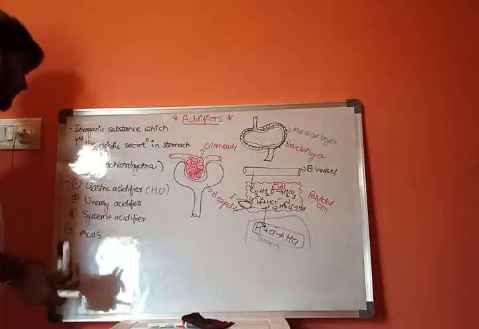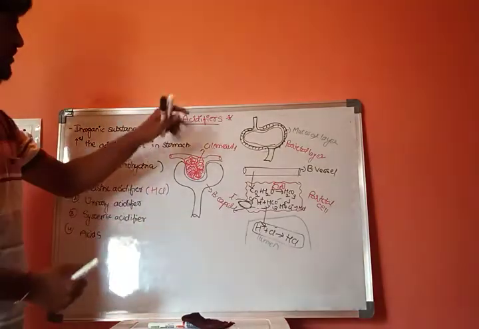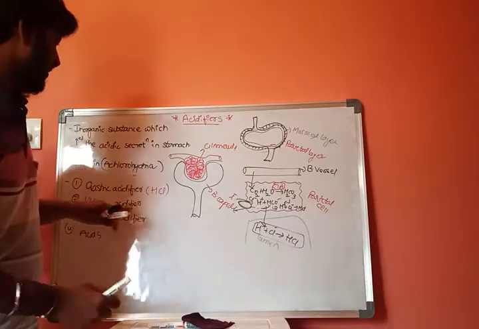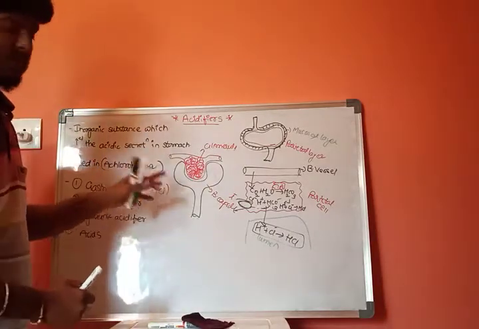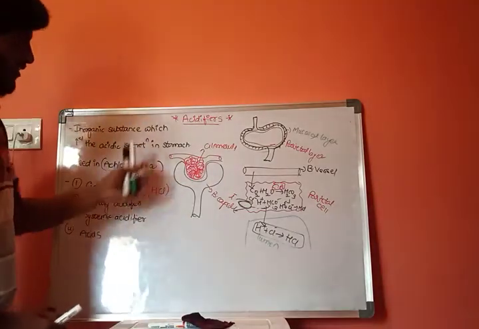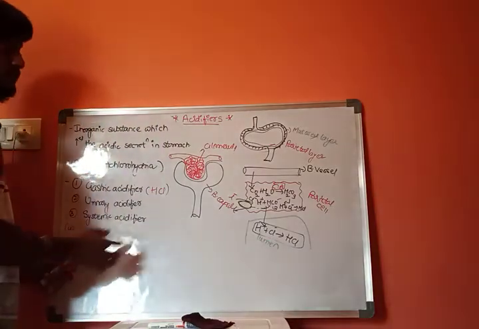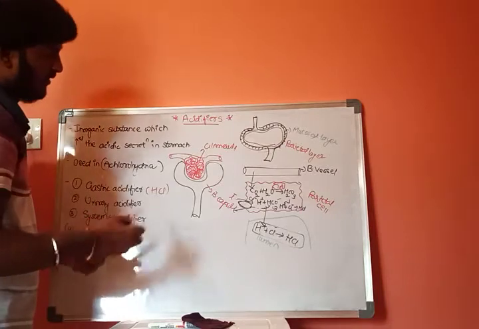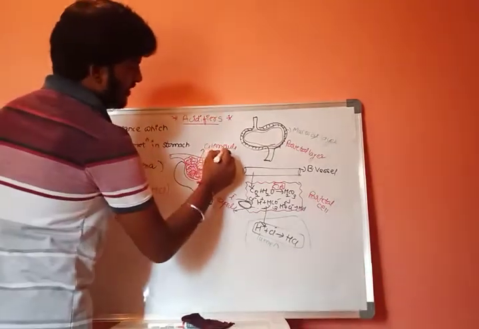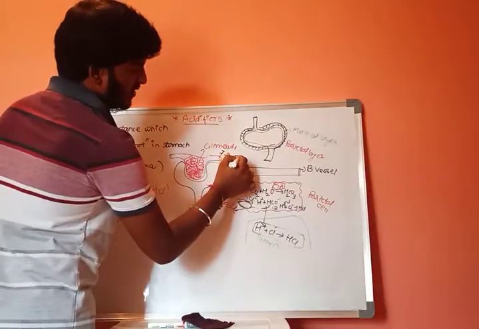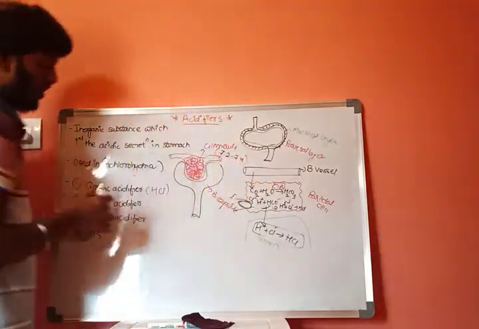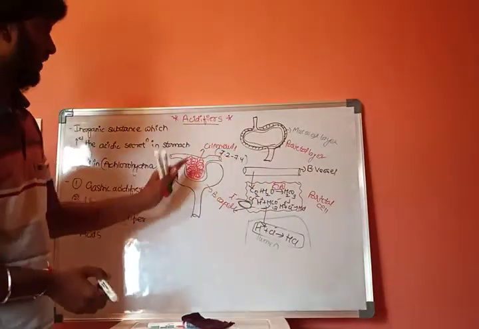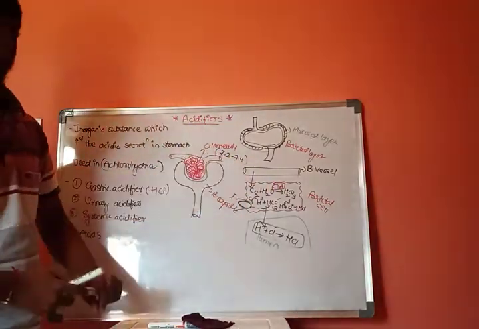What is the function of a urinary acidifier? Whenever there is a formation of urine in our kidney, the normal range of pH will be 7.2 to 7.4.